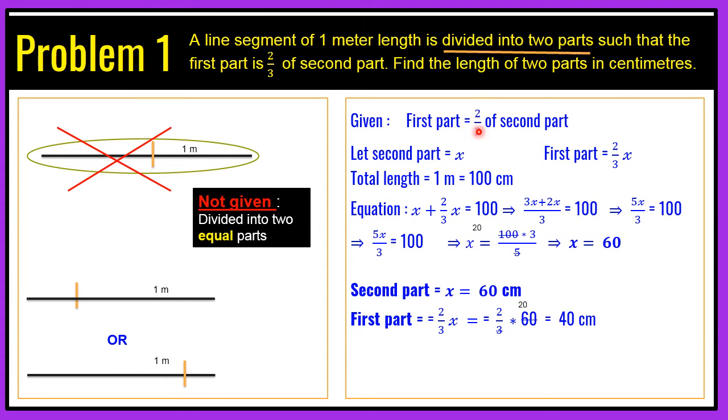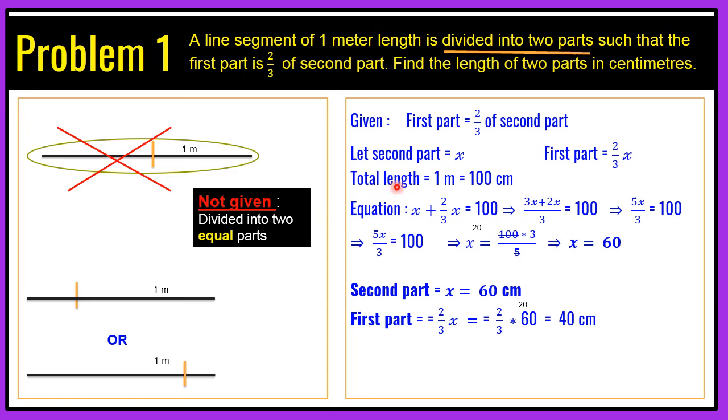So the first part, it is given that the first part... Now how can you make the equation based on the question? First part is equal to 2 by 3 of the second part. Now this is very clear. If we assume the second part, we can simply get the first part. So let's assume the second part to be x. The first part will of course be 2 by 3 of x.